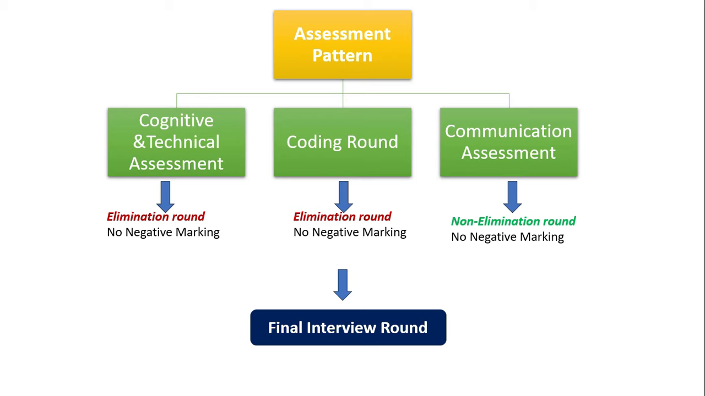The exam will be conducted in different rounds. One is the technical and cognitive assessment round, which is an elimination round, and no negative marking is there. Second is the coding round, again an elimination round with no negative marking. Third is communication assessment, which is a non-elimination round, but yes, no negative marking, right? So you can see the first two rounds are elimination and the last one is non-elimination.